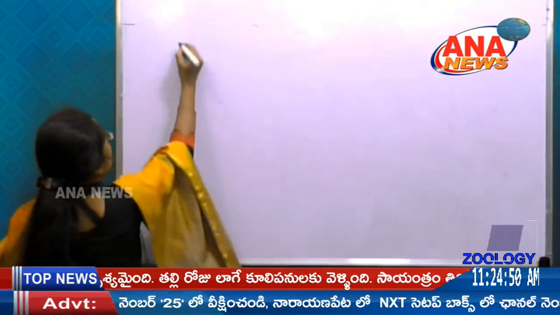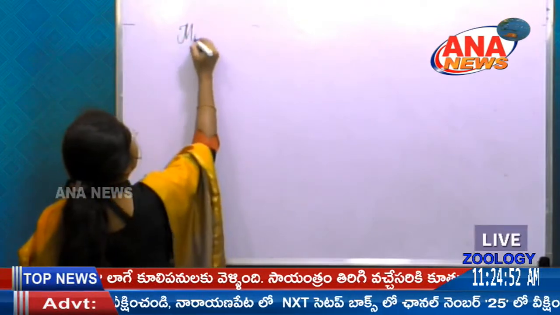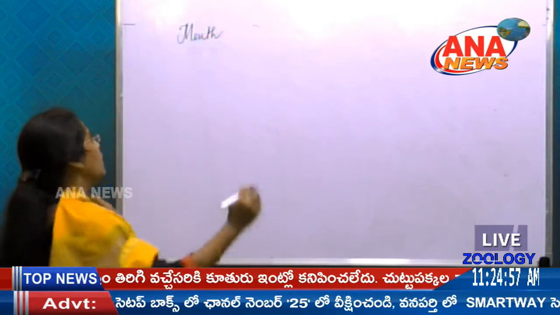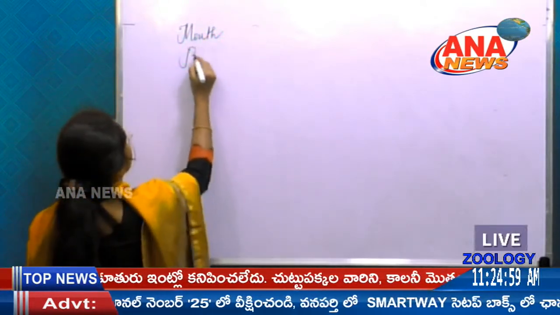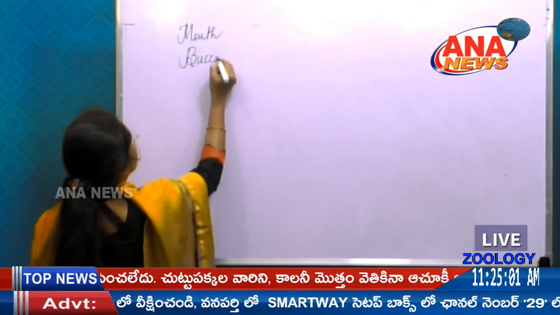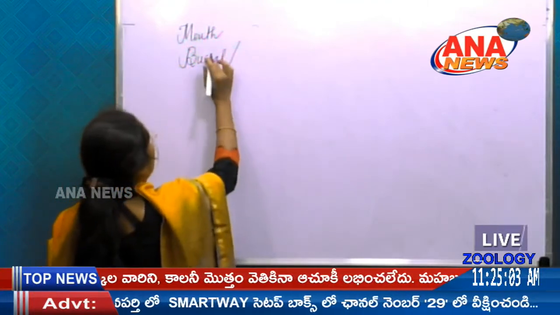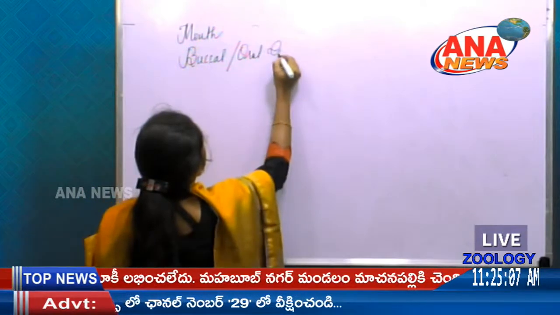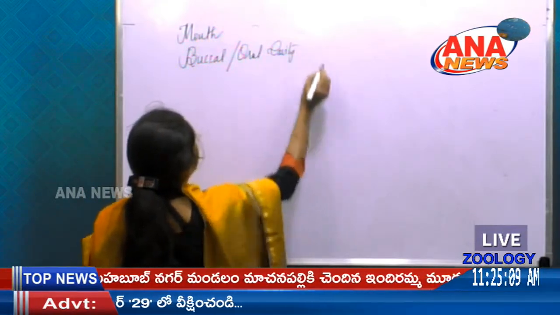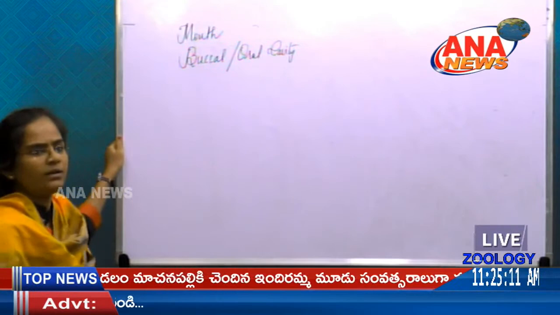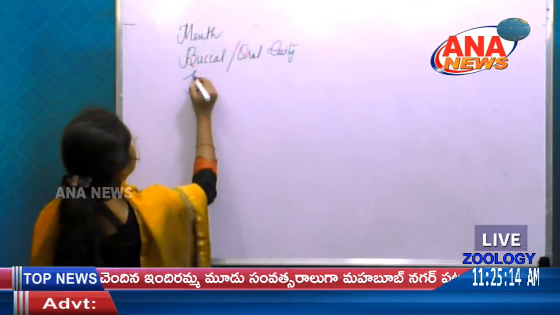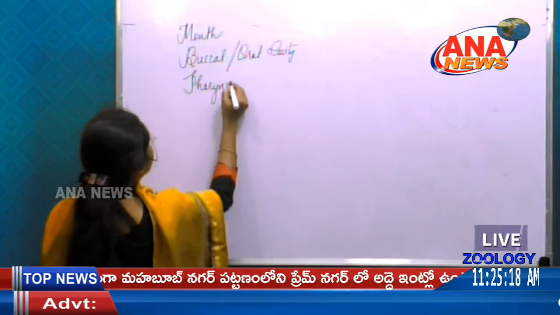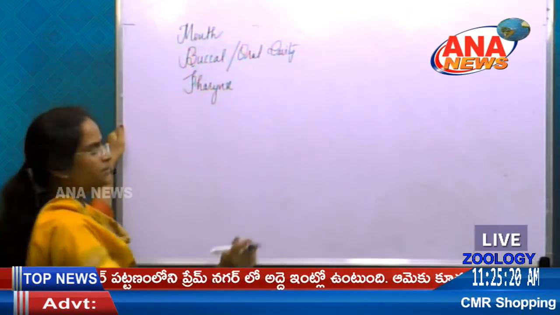First it is mouth, and next we can go with buccal cavity, also called oral cavity. Next it is pharynx.